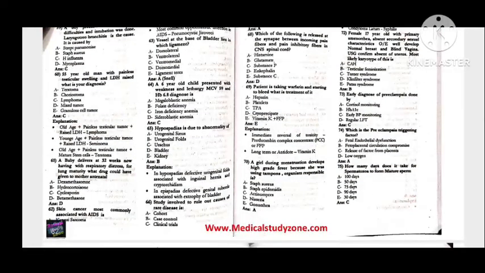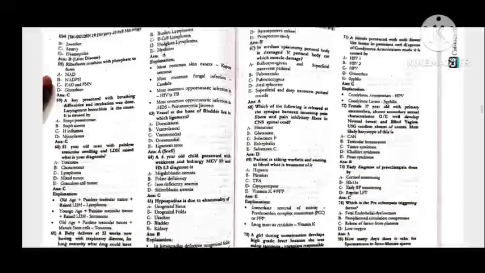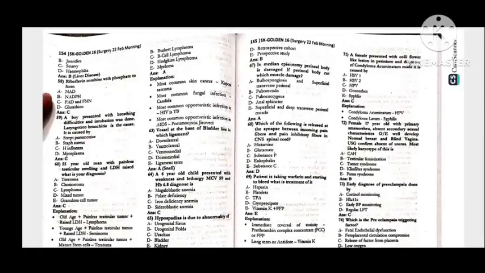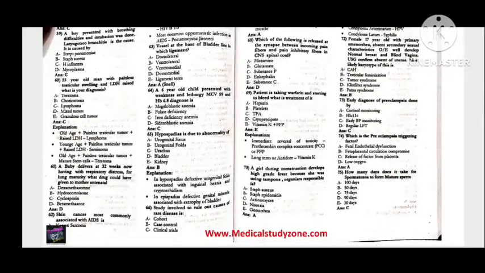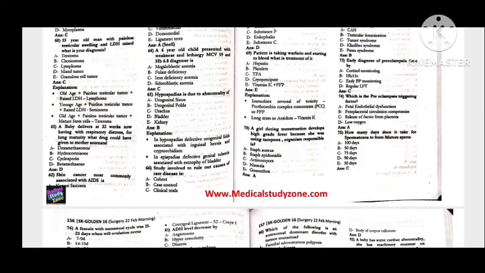Next, 61, a baby delivered at 32 weeks now has respiratory distress. For lung maturity, which drug could be given? That is steroid, which is betamethasone. 62, skin cancer most commonly associated with AIDS is Kaposi sarcoma. 63, the vessel at the base of the bladder lies in which ligament? That is lateral ligament. 64, 6-year-old child presented with weakness, lethargy, MCV 59 and HB 6.8, that is iron deficiency anemia. 65, hypospadias is due to the abnormality of the urogenital folds.